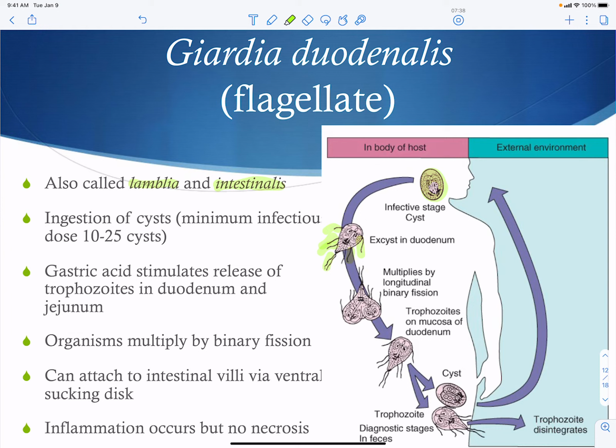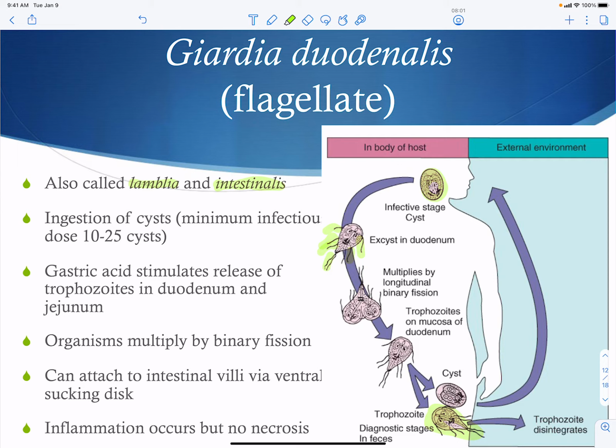So in that aspect, it is similar to Entamoeba histolytica. And remember, Entamoeba histolytica also has cyst forms. And so Giardia and Entamoeba histolytica both have cysts. And then the same thing that happened with Entamoeba, in this case, the trophozoite is going to disintegrate with Giardia.